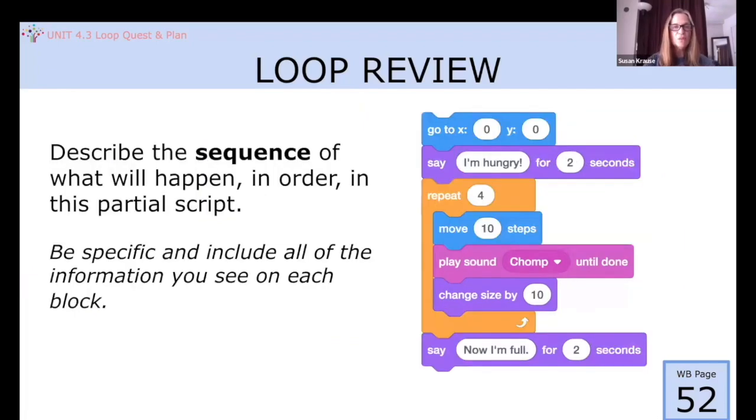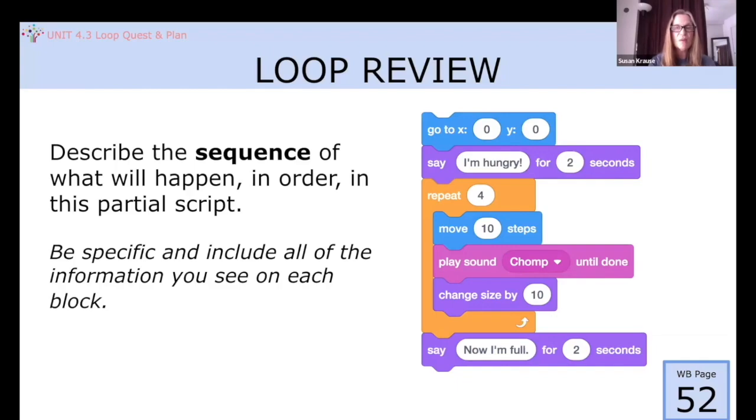Take a look at this partial script. Can I have a volunteer to explain what happens in the script? Teachers, this is really good practice for the students to articulate what's happening in the script. The correct answer will be the sprite will go to the X0, Y0 position.